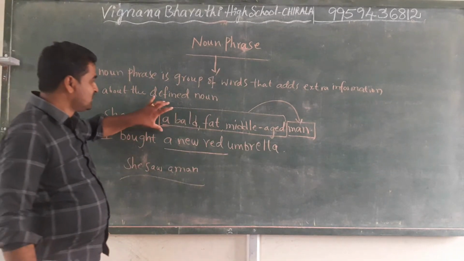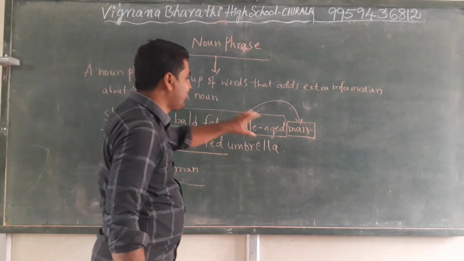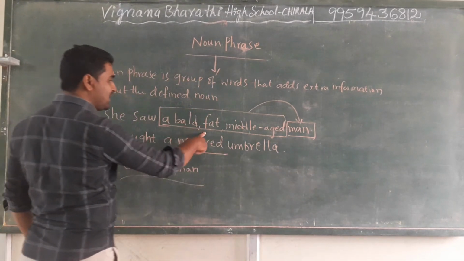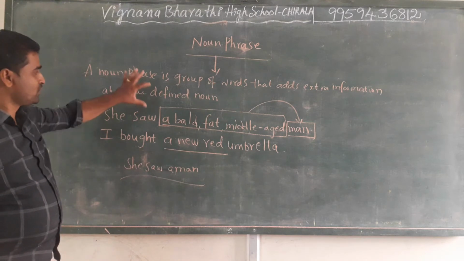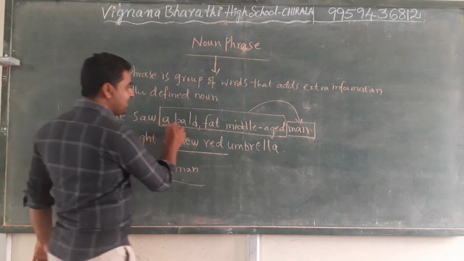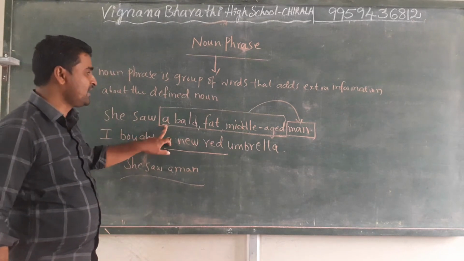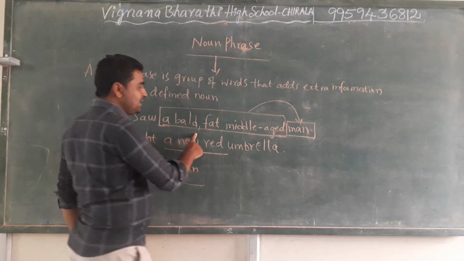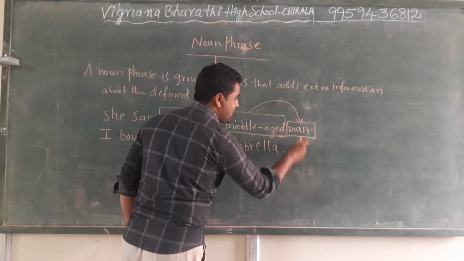Okay, which means all these adjectives are defining this person. This person is a bald, fat, middle-aged man. So here, this is called a noun phrase in this sentence. This is called a noun phrase because all these words are telling information about this man.